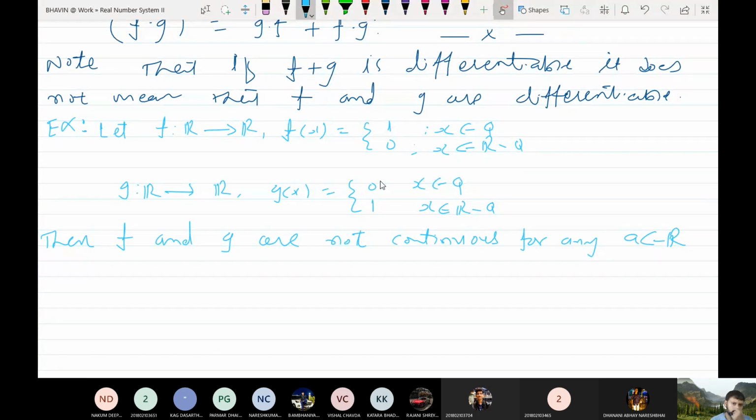We have proved it in the previous examples. See, what is the outline of the proof? Just take a belonging to R.